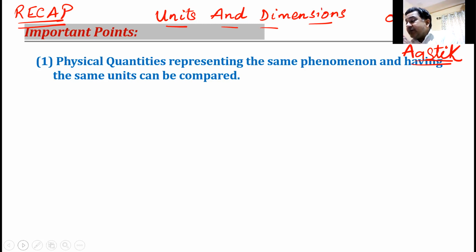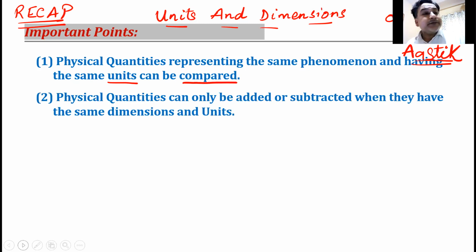Physical quantities of same unit representing the same phenomena can only be compared. If you want to compare quantities, they must be telling you the same phenomena, velocity with velocity, acceleration with acceleration, then only they can be compared. They must also be in the same units. So we must remember that if you want to compare something, same units, same quantity, compare.